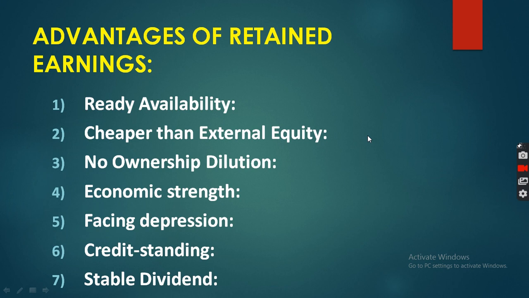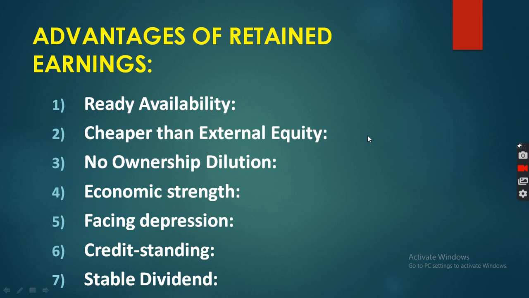For equity share, preference share, bond, debenture, there will be a need of outsiders, but retained earning is an internal source, so there is no requirement of outsiders. Some part of profit the company has to keep in reserve.